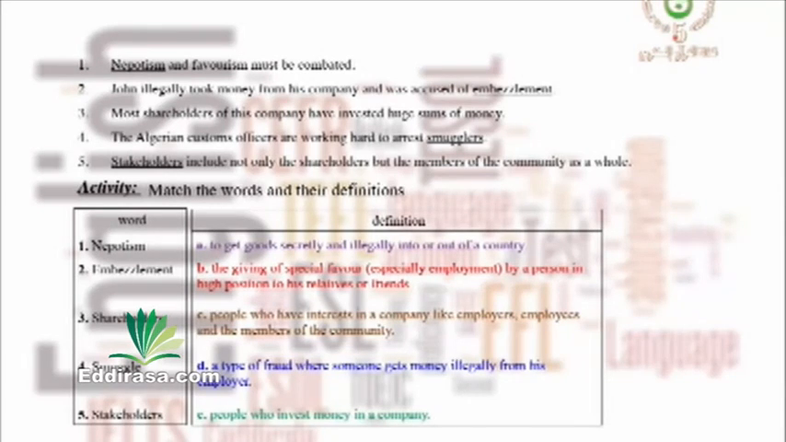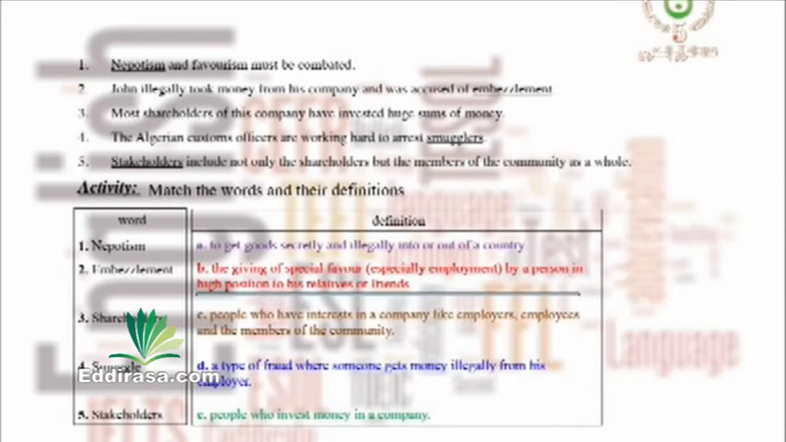As you can see, two of the definitions start with a plural word. Which ones are they? Right. Definition C, people who have interests, and definition E, people who invest money. Which words start with a singular noun? Right. This time we have the giving of special favor, which is definition B, and definition D, a type of fraud. And only one definition starts with a verb, so this one is very clear. Shall we correct? All right. Let's correct now.